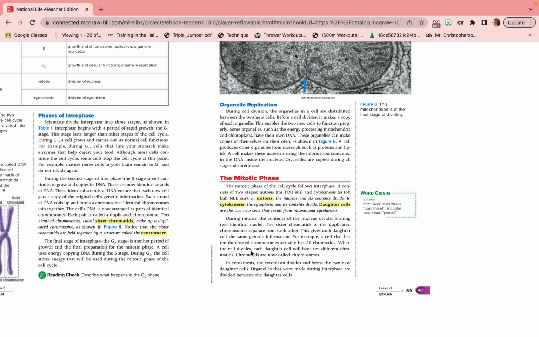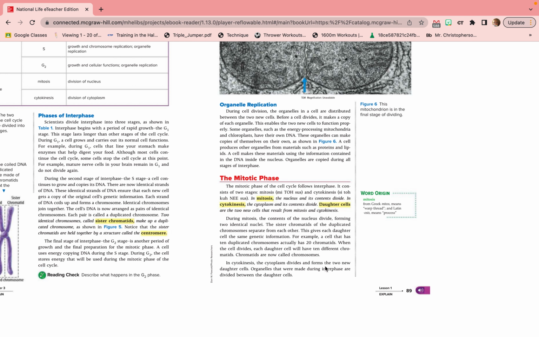Okay. When the cell divides, each daughter cell will have 10 different chromatids. Chromatids are now called chromosomes. The definition of a chromosome, fun fact, is counting the centromeres. So you basically count the centromeres, whatever number of centromeres you have, that's how many chromosomes you have.